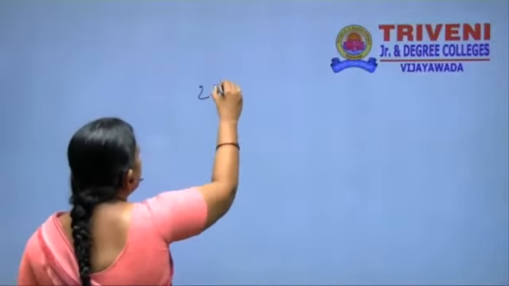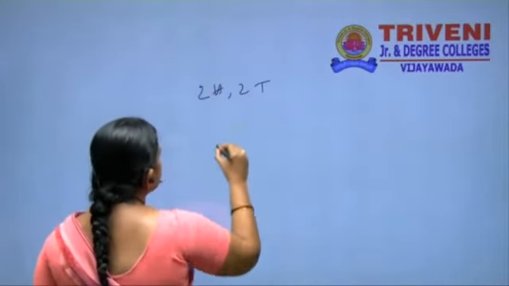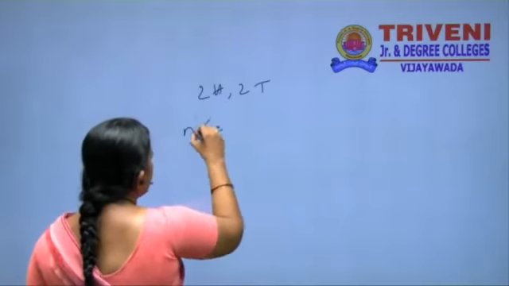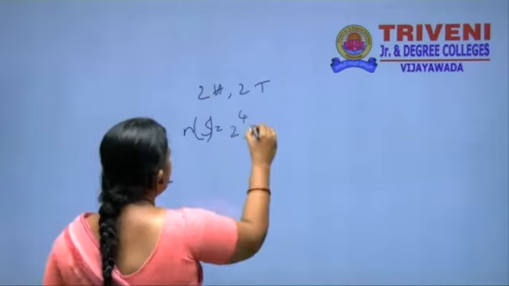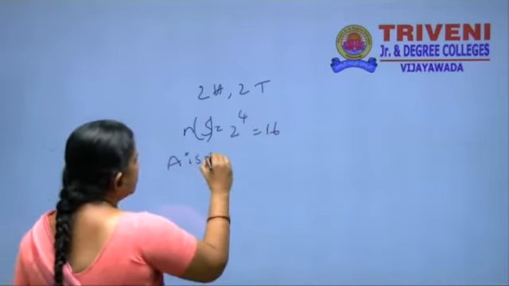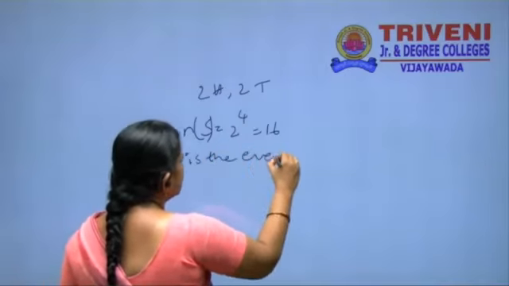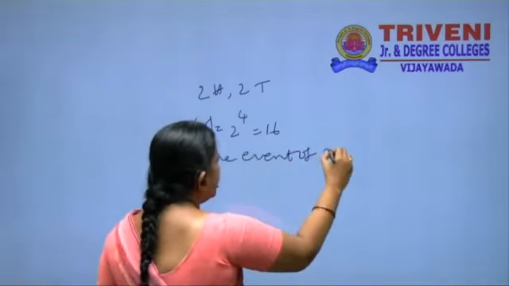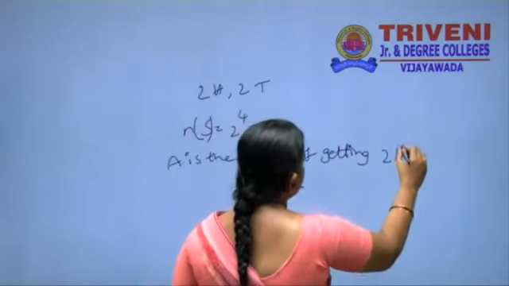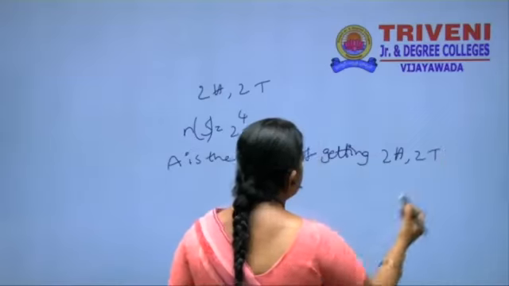2 heads and 2 tails. Number of possible chances is S, n of S is equal to 2 power 4, that is equal to 16. A is the event of getting 2 heads and 2 tails.